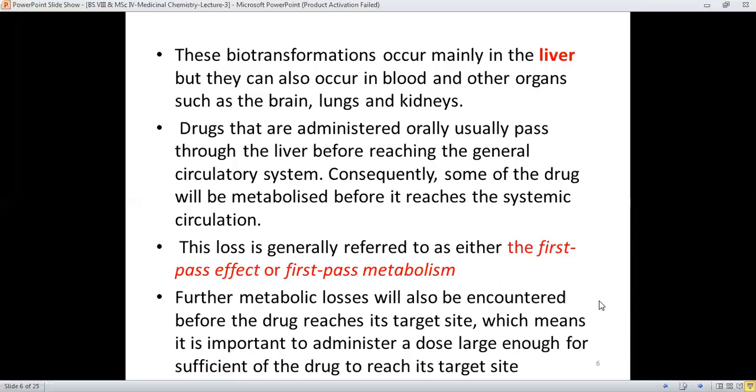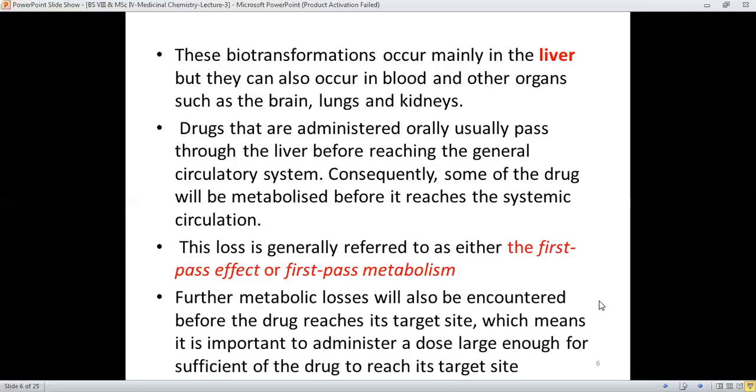Like the drug, if its target or receptor is in the hand, it has to go past many other stations. Stations mean many other tissues and many other types of receptors as well. These are also known as compartments, and they are all responsible for the metabolic losses of the drug molecule.